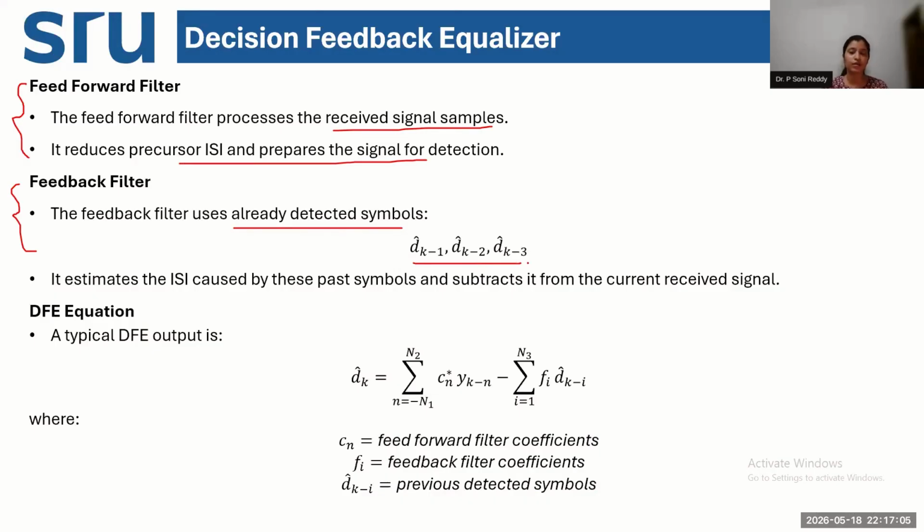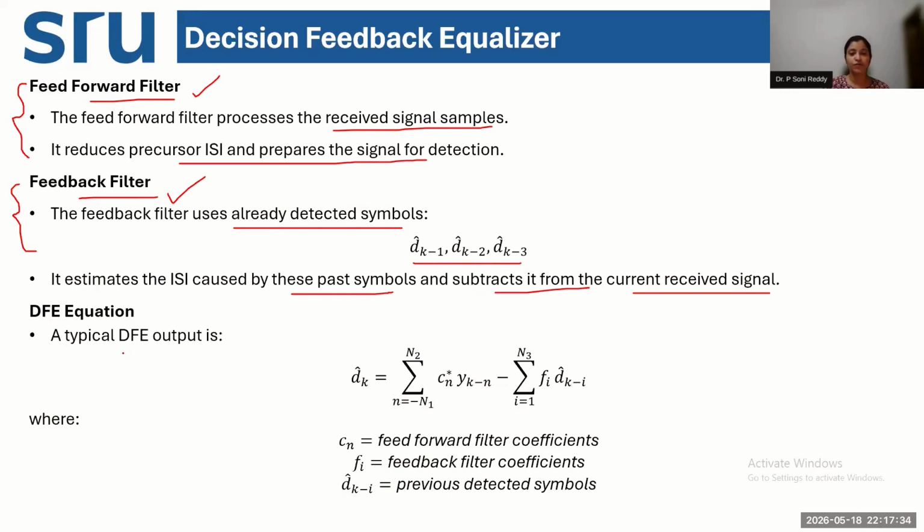All the minus terms in the received side will be there in the feedback filter section, and all the plus terms will be there in the feed forward filter section. So this will do precursor and this will do post cursor. Okay. So all the past symbol error estimation will be done in the feedback filter side and they will be subtracted from the current received signal in the feed forward filter section.